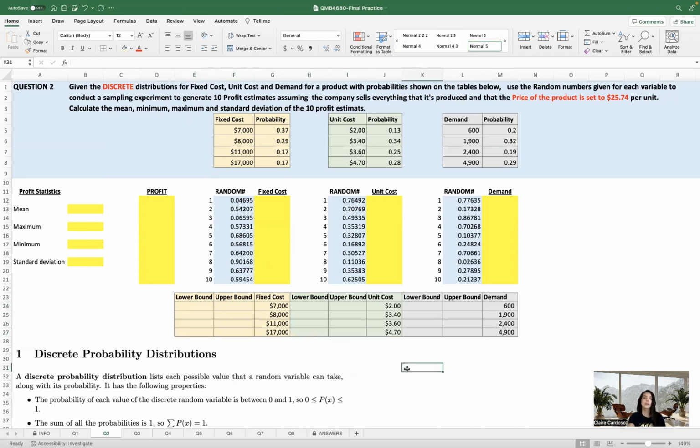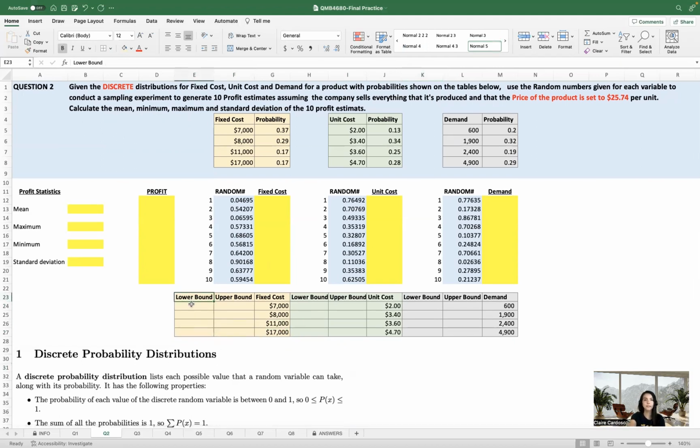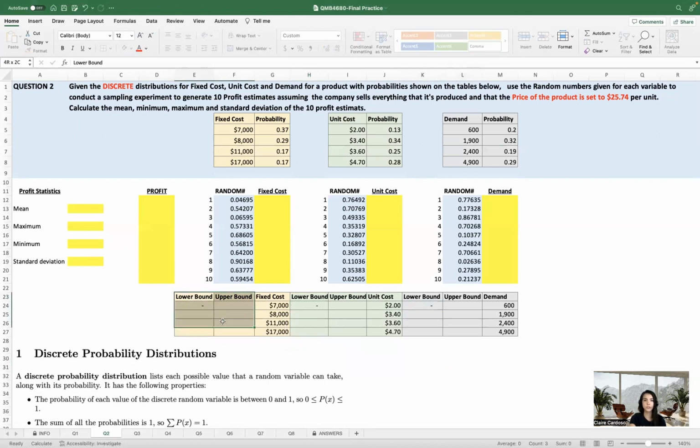Okay, so one thing here that we can start doing is we know that the lower bound is always going to start with 0, so we can add 0 to all of them. You can just do one part and then do the others. I prefer to just do them all at the same time. So the lower bound starts with 0. We know that. The upper bound is going to equal our first probability.